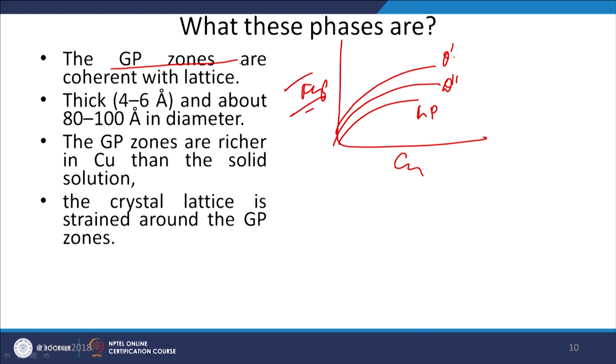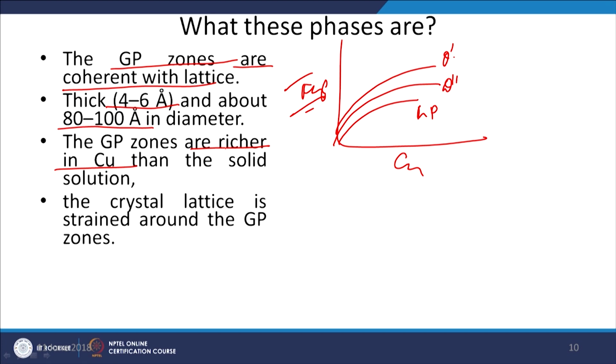So, the GP zones are coherent precipitates with the lattice, of thickness 4 to 6 angstrom and 80 to 100 angstrom in diameter. These zones are richer in copper because the copper is finer in size than the aluminum.